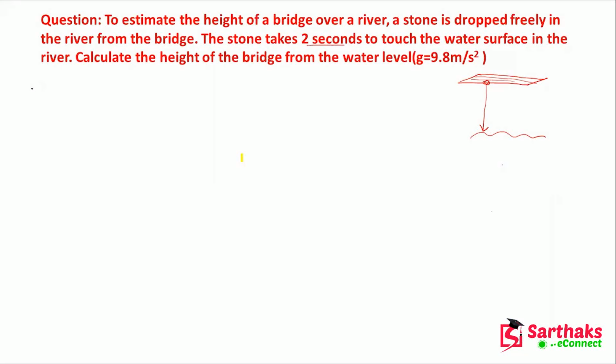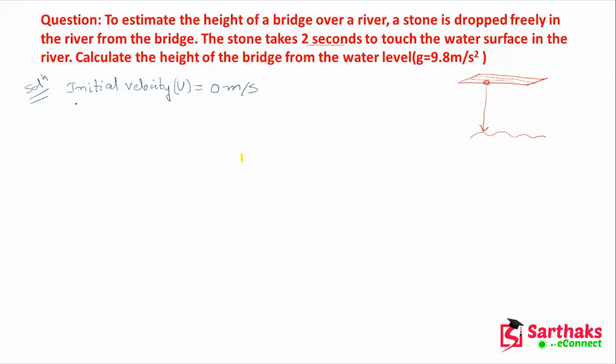Okay. So here, what we have to take, since you are throwing the stone from a height, that means from the bridge, the initial velocity, denoted by u, equals 0 meter per second.